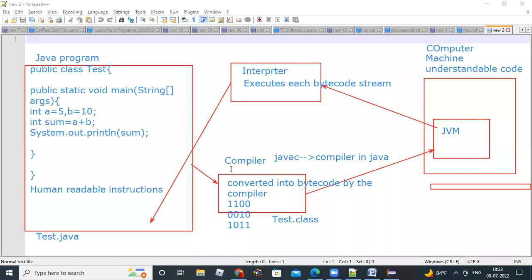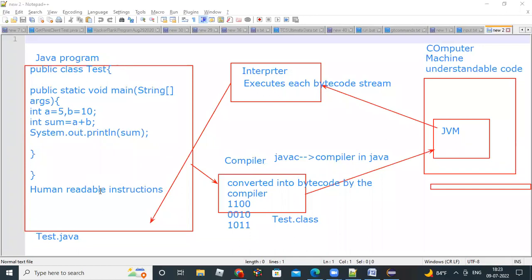So the compiler will convert your plain English statements into bytecode format. That bytecode will be there in the Test.class file. This Test.class file will be supplied to the JVM, and JVM components will execute each bytecode stream. Then it will produce the output for you. This is how your statements will execute in the computer.